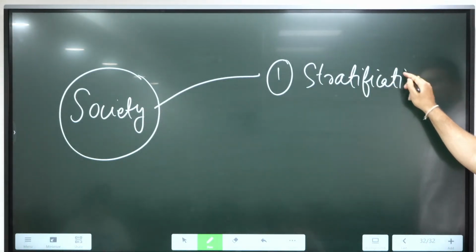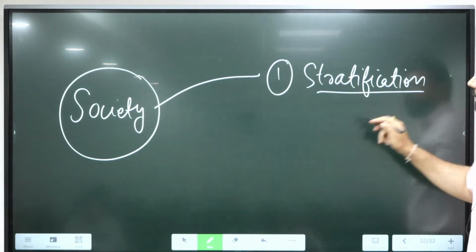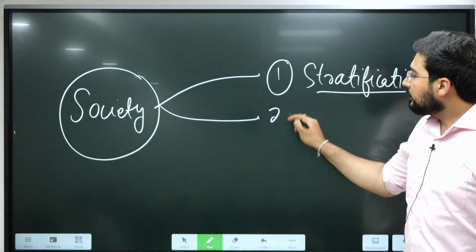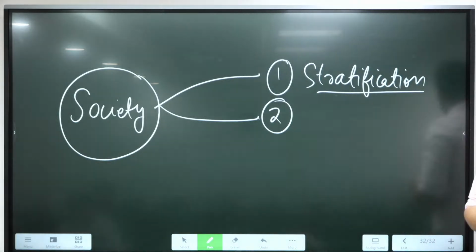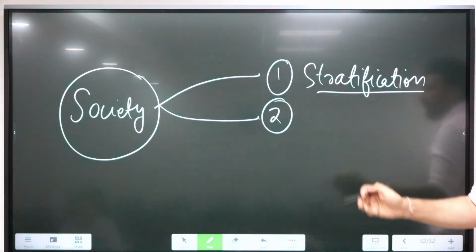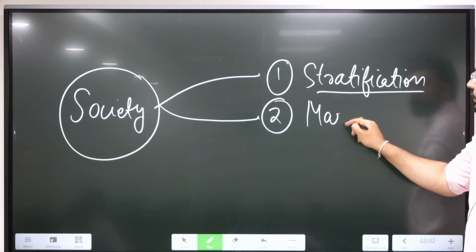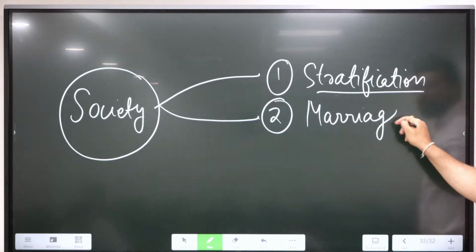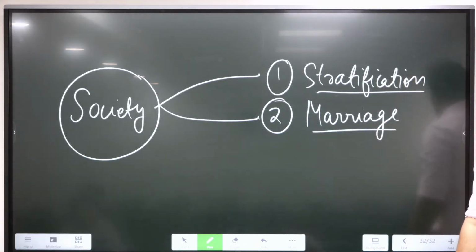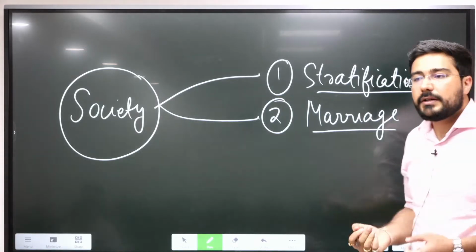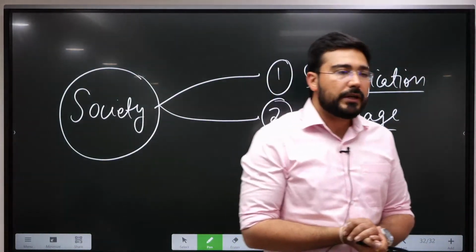It's the Varna system here. Then other institutions of society, you should always remember these points. Like one of the institutions is marriage. Marriage itself has lots of characteristics. What are those characteristics?